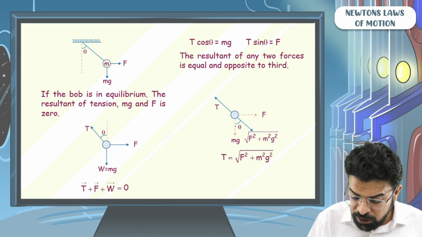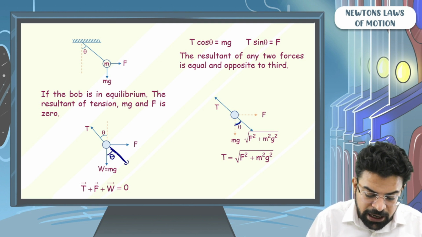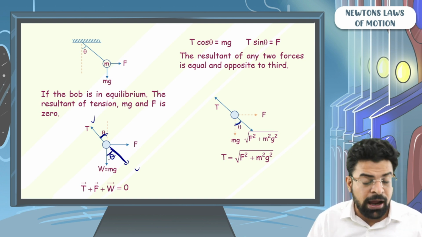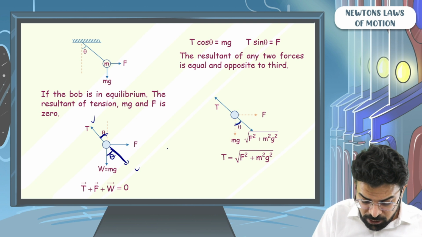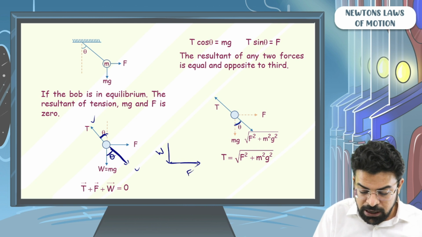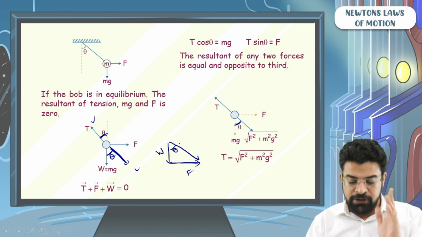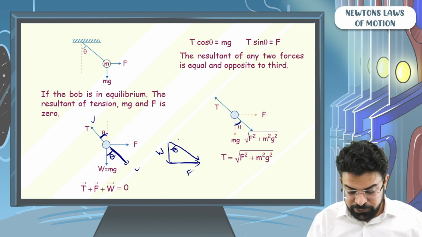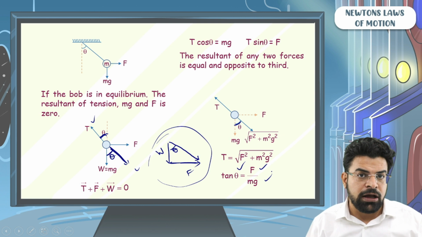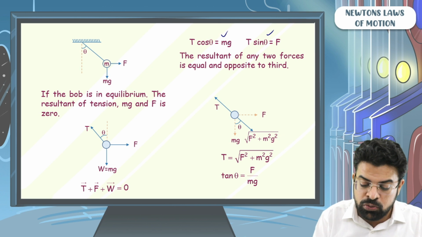Moreover, what will be the angle theta? You can say the resultant of F and mg, let's say, comes out at some angle theta. It has to be equal and opposite, right? So if this angle is theta, this angle also has to be theta. Now think of the weight vector W and the external force vector F, and their resultant comes out to be at some angle theta with the vertical direction, which is the direction of the weight vector. So looking in this triangle, tan theta has to be equal to F by weight, or F by mg.